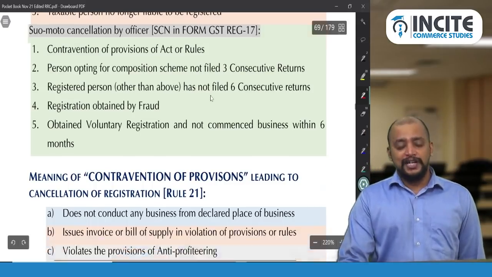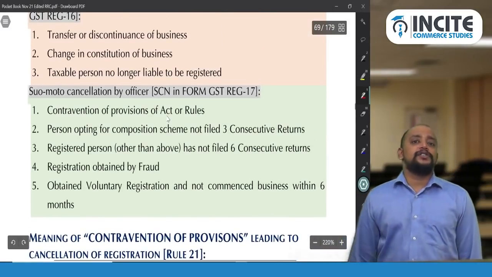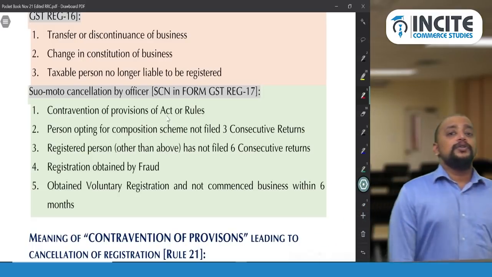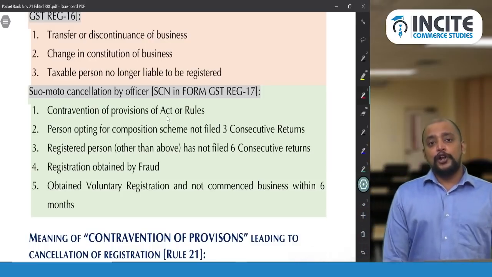We have this in rule 21, we will discuss that. Okay. So you have contravened provisions of the act or rules. But what contraventions are notified contraventions? Or you have not filed the returns for consecutive 6 months if you are a normal taxpayer.